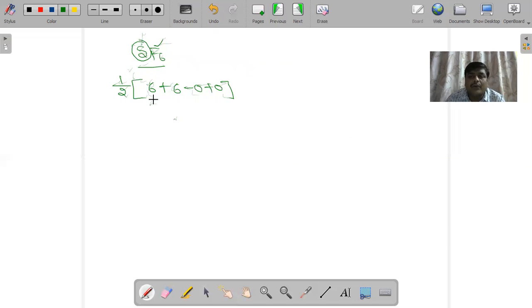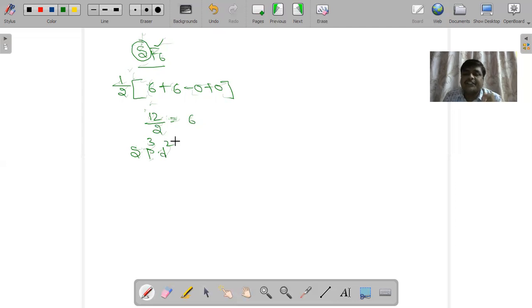Next, fluorine is a monovalent atom belonging to 17th group. So how many monovalent atoms are there? 6 monovalent atoms are there. So 6 plus 6 minus 0 plus 0. That means in total we are getting 12 by 2, which means 6. 6 means what? 1 s orbital, 3 p orbitals, and 2 d orbitals.